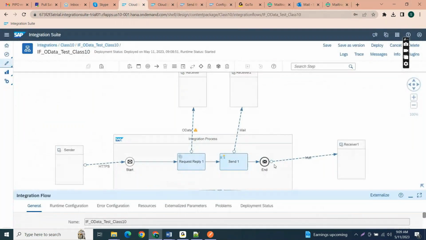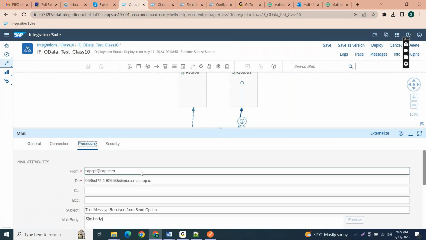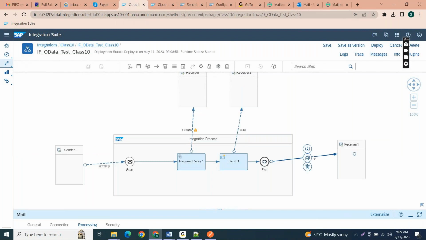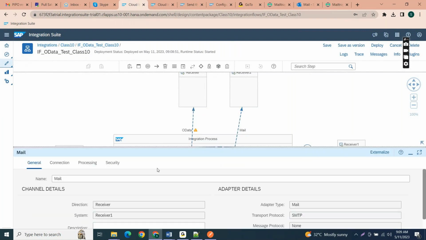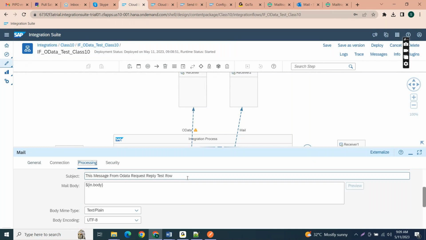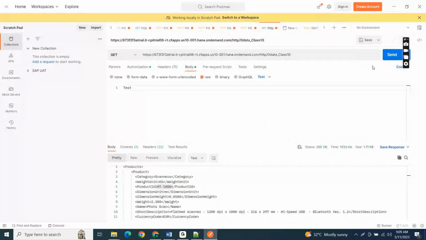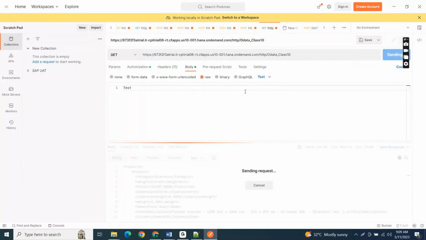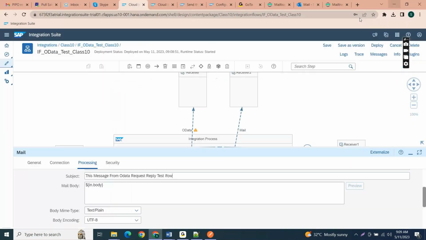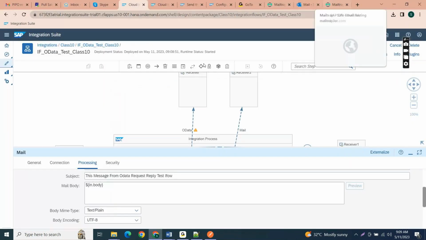What will be the first message, this one or this one? The first message will be with this subject, this message received from send option. The second message will be this one, this message from OData request reply test flow. So let me trigger the message now. I'm just sending this test data. Now see, we are receiving 2 mails in the mail server.